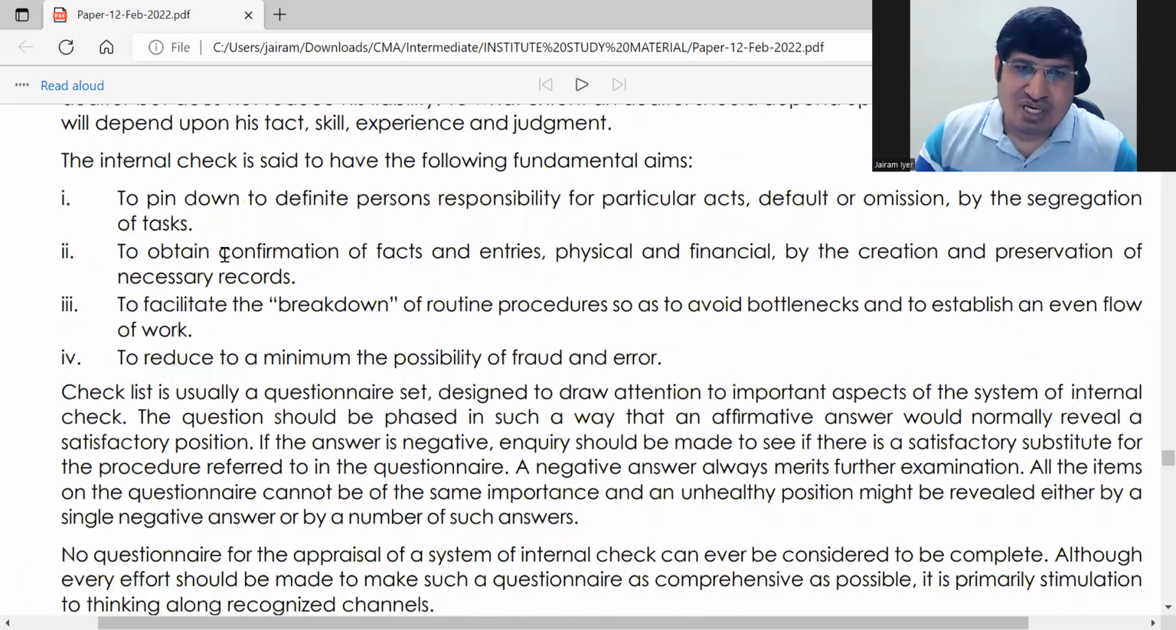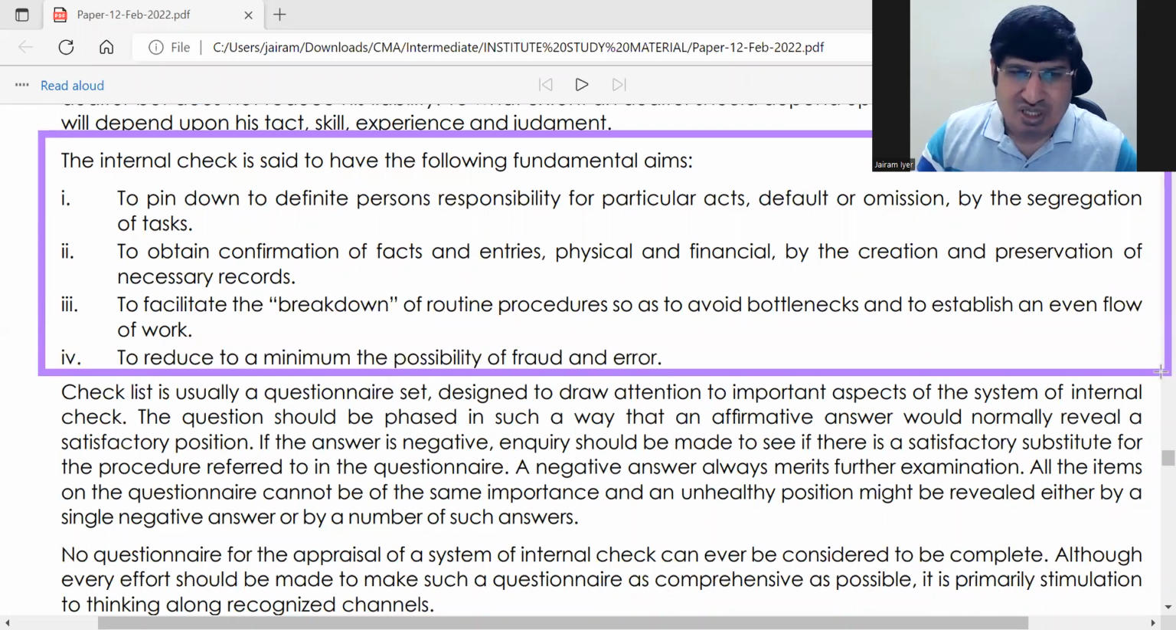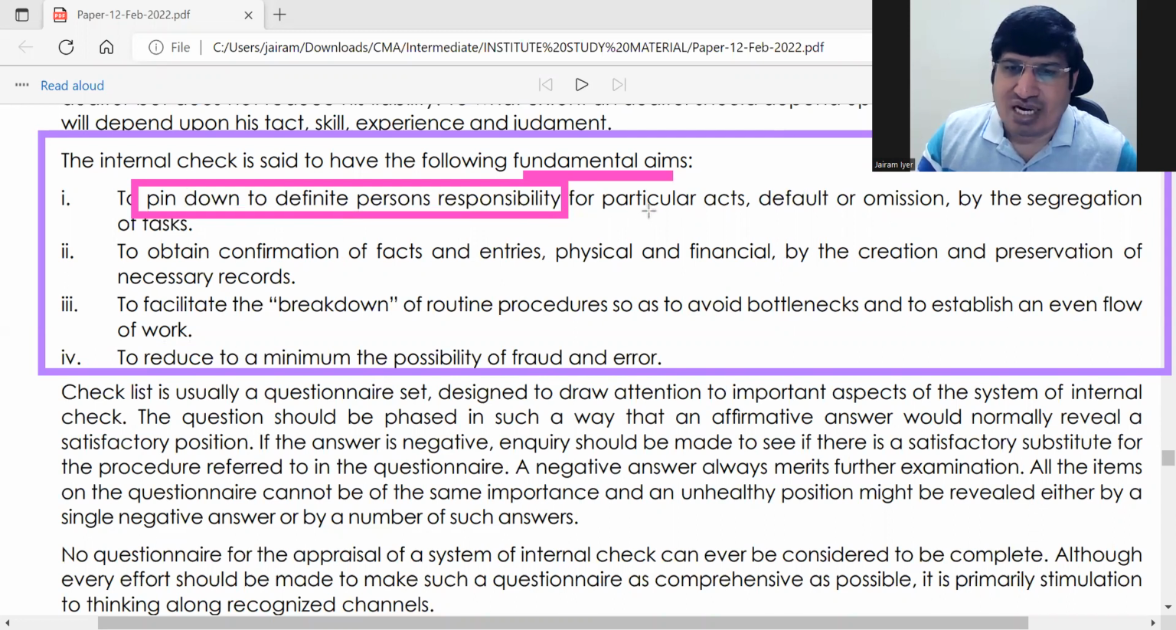This next part can also be a small question. This itself can be a small 4 mark question, very easy, very simple. Here too, the fundamental aims of internal check. What is the aim of internal check? One is to pin down definite persons' responsibility for particular acts. Take one act: one person has deposited 10,000 rupees. For this act, whose responsibility is what should be clearly demarcated. It should not be that a transaction is going to this department, there are two clerks in it, this clerk says I did not get it, and the other says I did not get it.